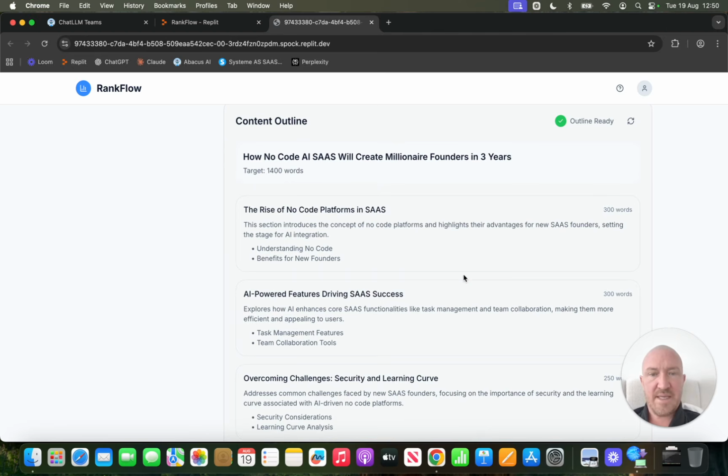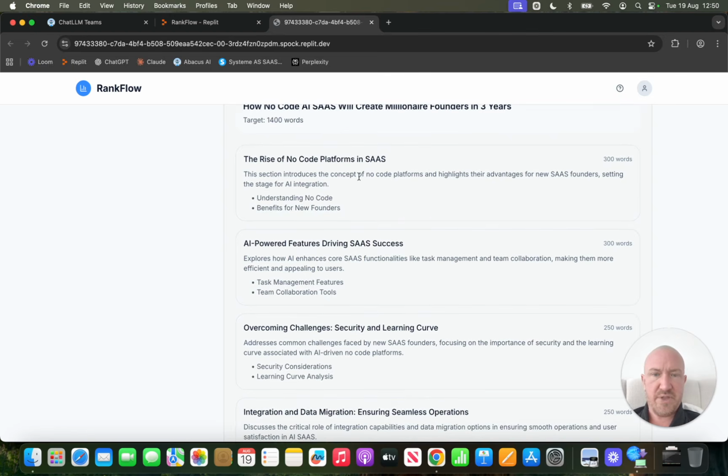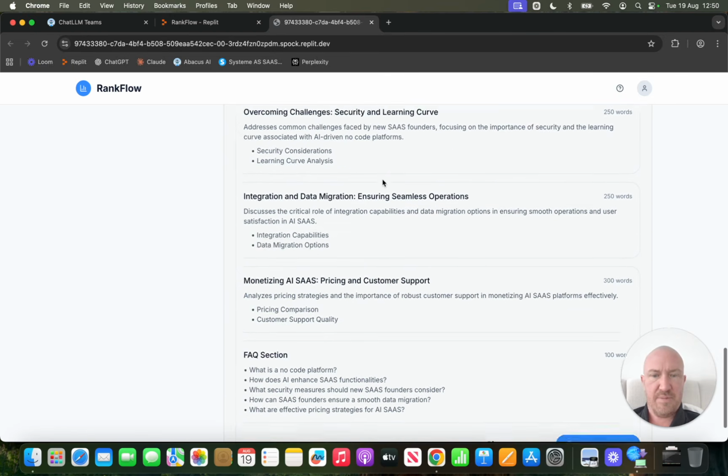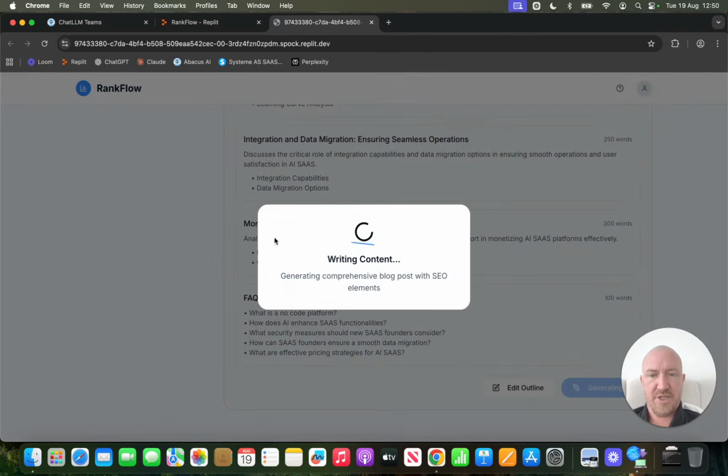How no-code AI SaaS will create millionaire founders in 3 years. The rise of no-code platforms in SaaS. The section introduces the concept of no-code platforms, blah, blah, blah. I'm not going to read all that. So I can edit the outline or I can generate a draft. If I was doing this, I would let it be a bit more one click. Obviously, the PRD's told it to do this, or at least Replit has done this from what it understood from the PRD.